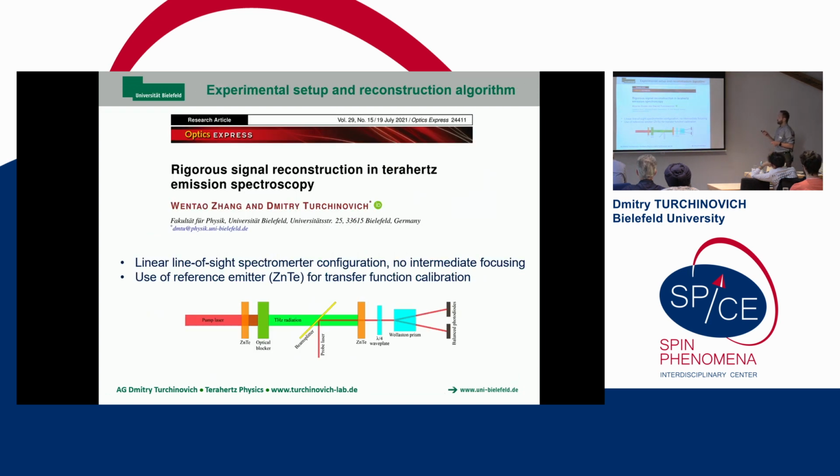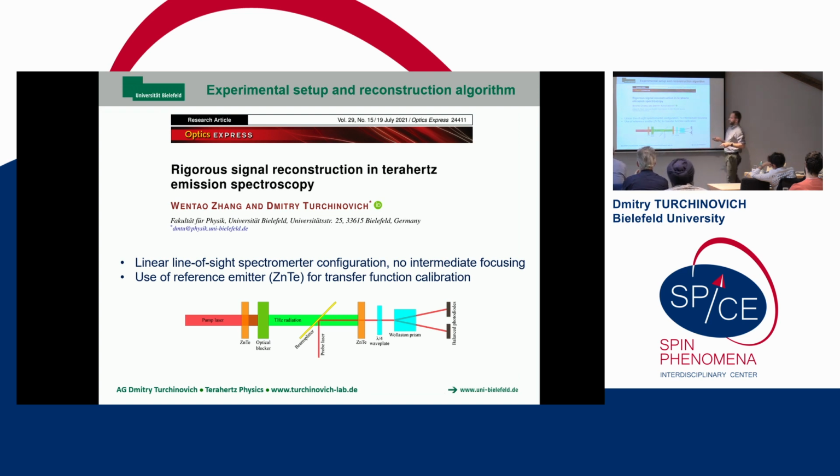So we looked into the math behind all that, and we wrote this paper a couple of years back, where we really analyze all the influences in terahertz emission spectroscopy. We consider the electric dipole and magnetic dipole emission. We look at the effects of misalignment of the spectrometer.